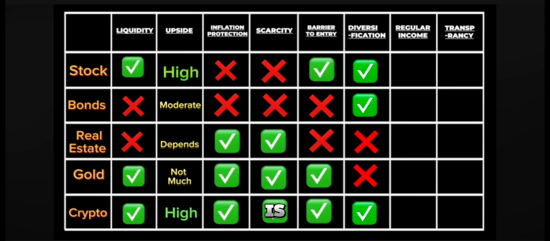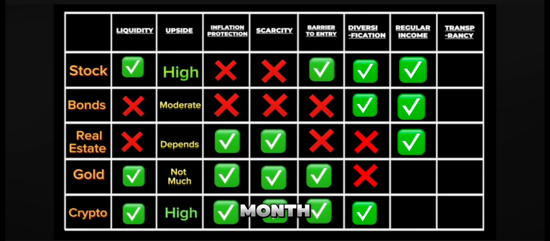Does stock generate regular income? Yes, through dividends. How about bonds? Yes, it generates income through interest rates. How about real estate? You can rent it and it will generate income every month. Gold, on the other hand, doesn't generate any income. How about crypto? The answer is yes. It can generate income through staking.